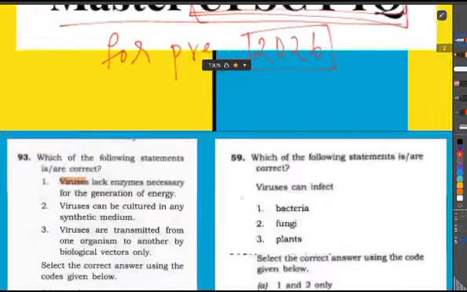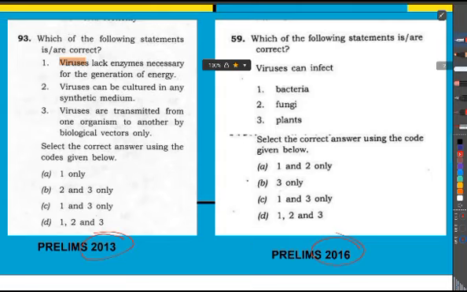Okay, so in both 2013 and 2016, they have asked one question about virus. So let's read through the question. The first question, which is the 93rd question from 2013, says that viruses lack enzymes necessary for the generation of energy.